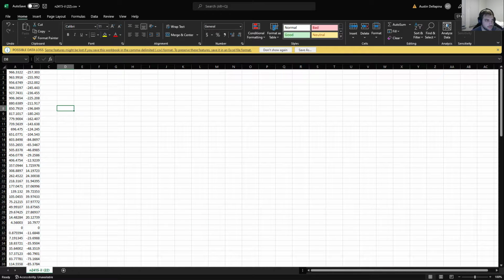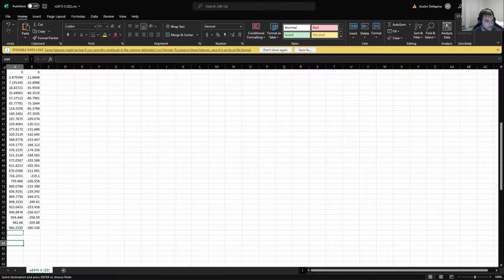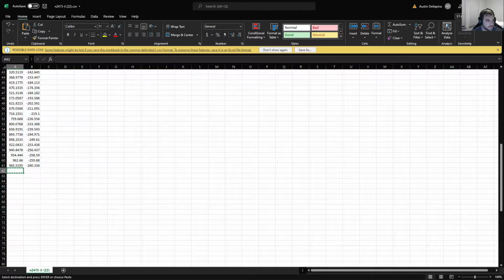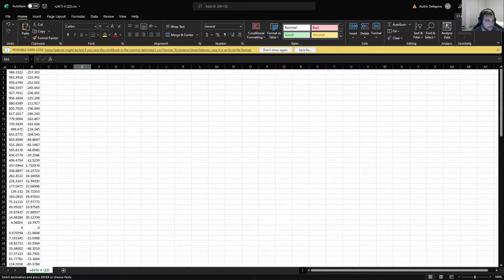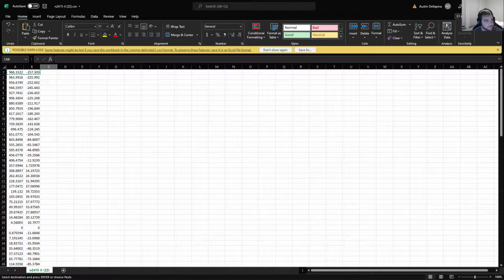And you need to make sure the first row matches the last row. I keep hitting Control C twice. There we go. And then you need all zeros for the Z coordinate.